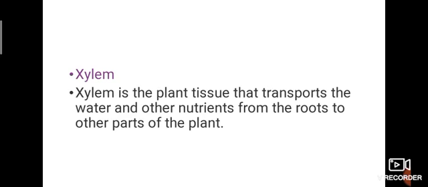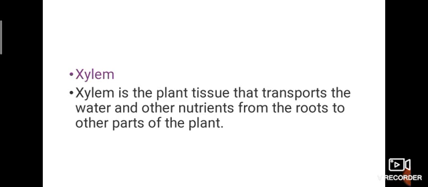What are the things we learned from today's session? Transportation in animals and plants. Firstly, animals: what parts help our transportation? The circulatory system, that is blood vessels and heart. Under blood, what comes? RBC, WBC, plasma and blood platelets. Then blood vessels: arteries, veins and capillaries. The heart has four chambers: two upper atria and two ventricles.